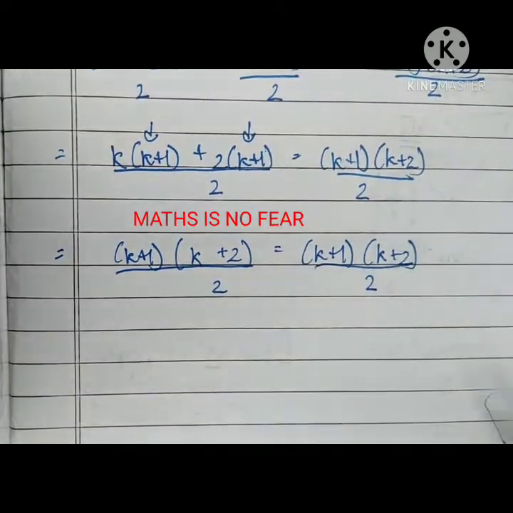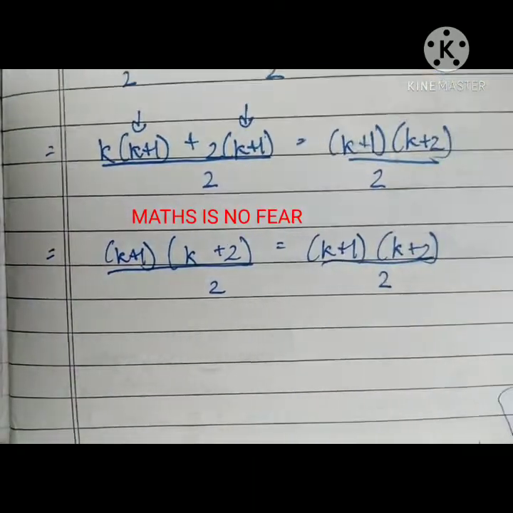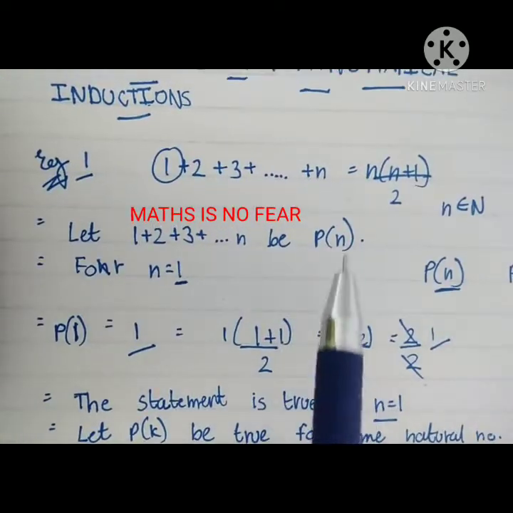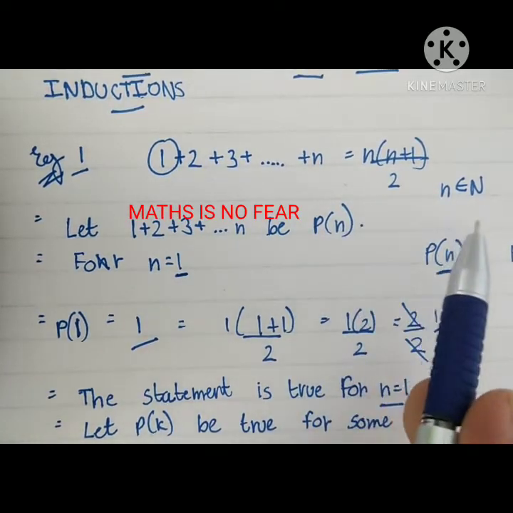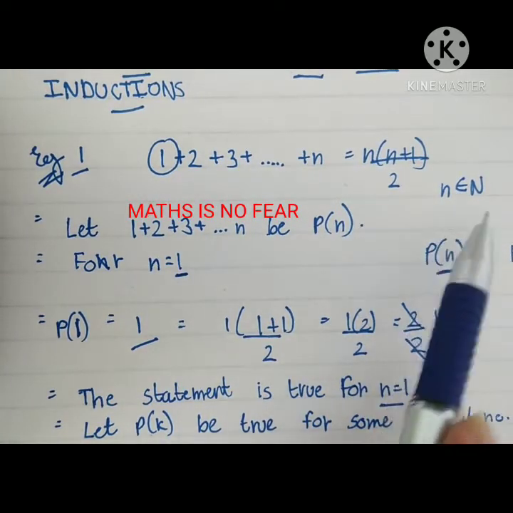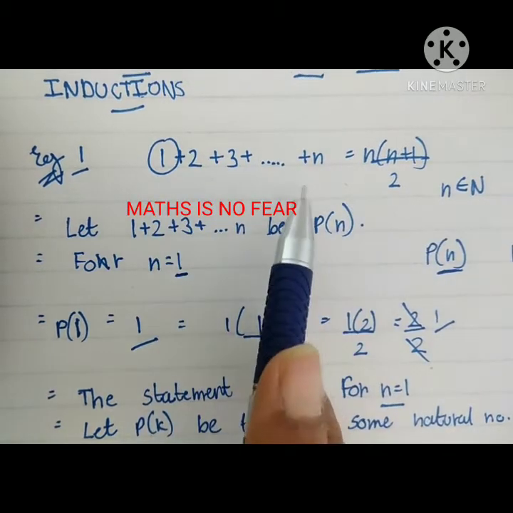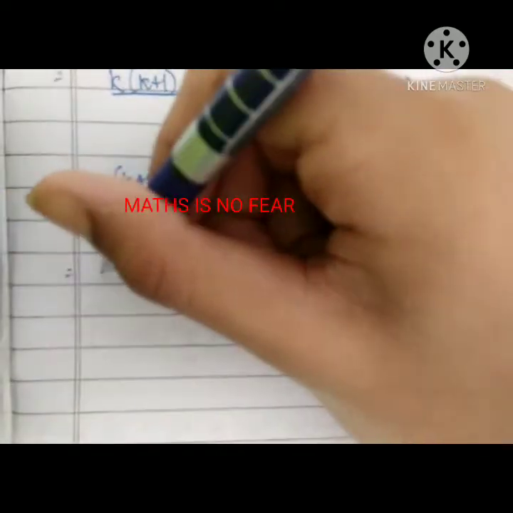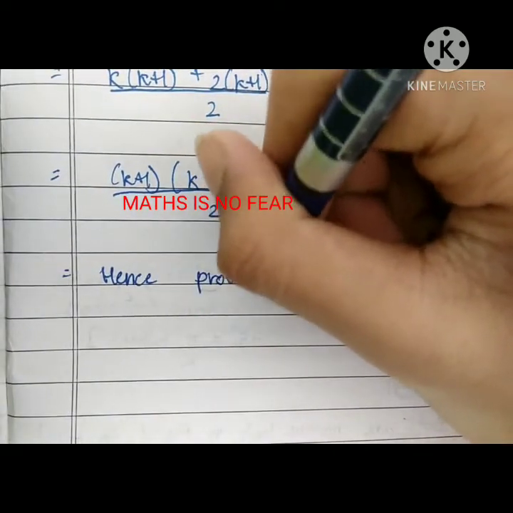Okay, so friends, I can say that my LHS is equal to my RHS. So I have proved the statement. That means I've proved my statement that 1 plus 2 plus 3 plus dot dot dot n is equal to n(n plus 1) by 2, where n belongs to natural numbers, is true for every natural number n. This statement is true, and I have also proved it by the principle of mathematical induction. Okay, so now you have to write hence proved.